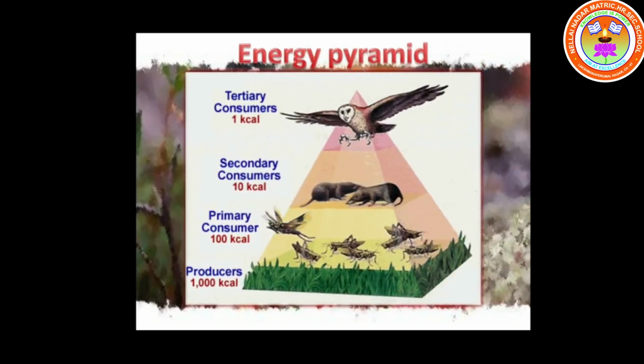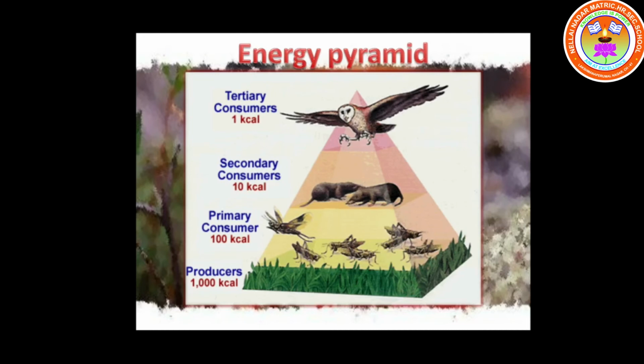Now let us see what is the energy pyramid. Organisms use up to 90% of their food energy for all their life processes. Only 10% of energy goes into new body cells and will be available to the next animal when it gets eaten.